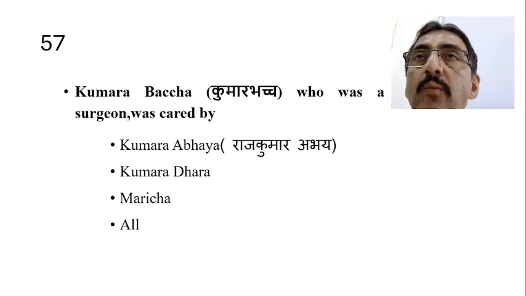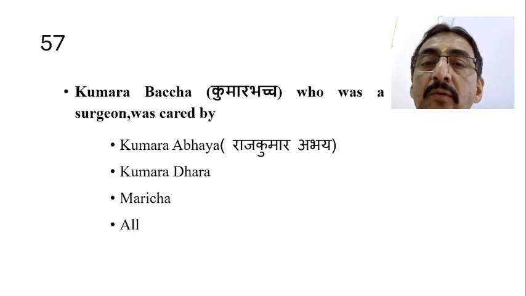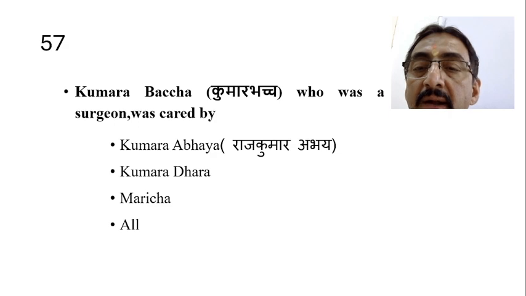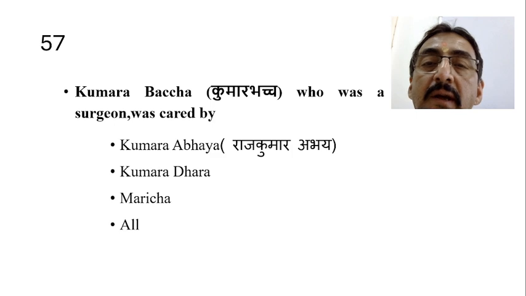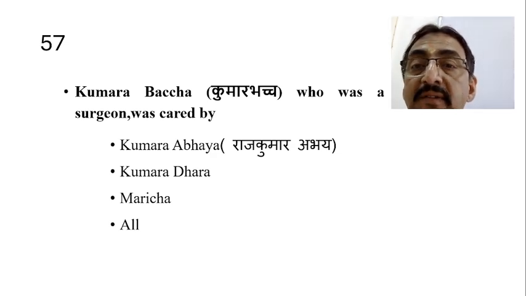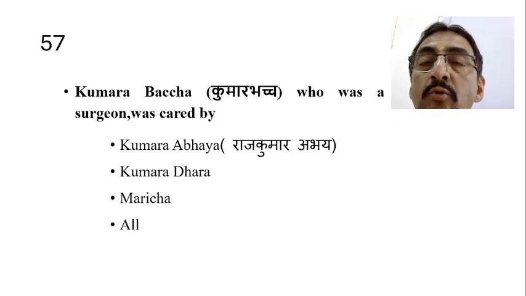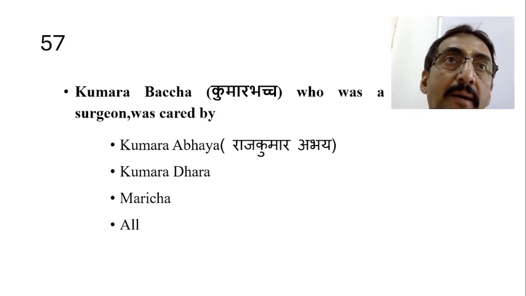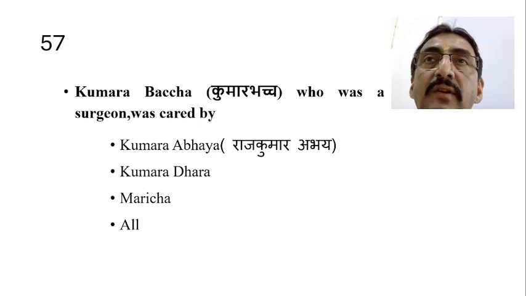Who was cared for by which particular person? Kumara Abhaya, Kumara Dhara, Maricha and all. So this Kumara Bacha, who is also called Jivaka, a good surgeon who treated Lord Bhagavan Buddha, was actually cared for by a person called Kumara Abhaya, hence he got the name Kumara Bacha. He took shelter under Kumara Abhaya, the king, or Rajkumar Abhaya. Therefore he is also called Kumara Bacha.